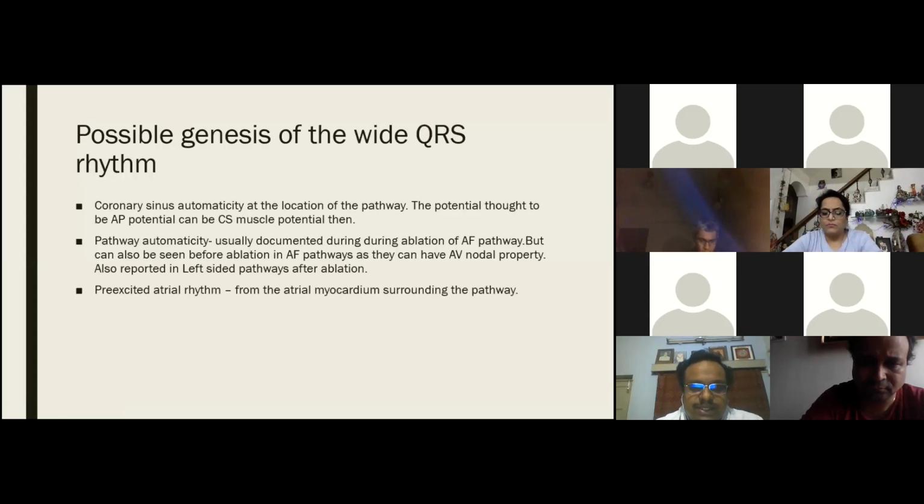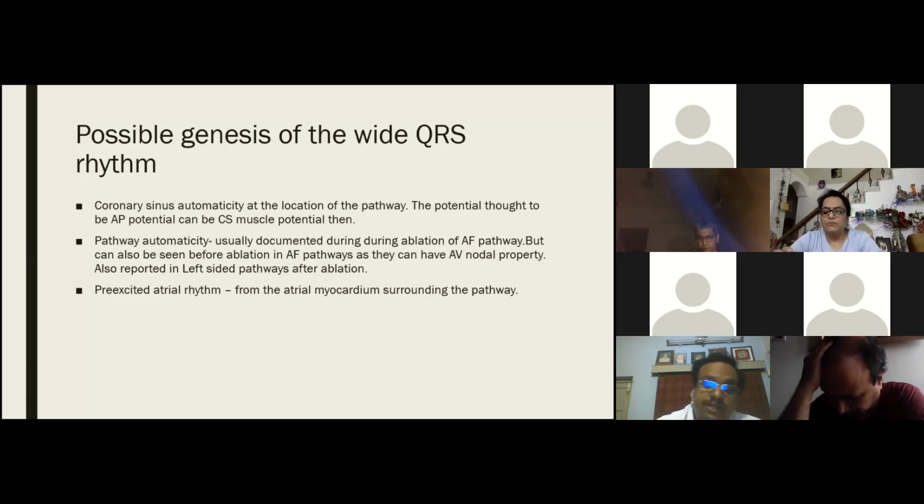For the possible genesis, there are three possibilities we kept in mind. One is coronary sinus automaticity at the location of the pathway. The potential thought to be an accessory pathway potential can also be a CS muscle potential, because that is also commonly seen. It can also be pathway automaticity, but pathway automaticity is usually documented in atriofascicular pathways, which are unablated pathways having some decremental or AV nodal properties.